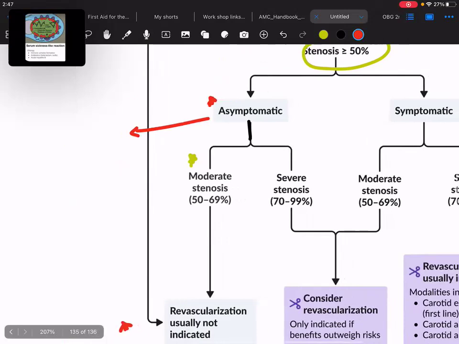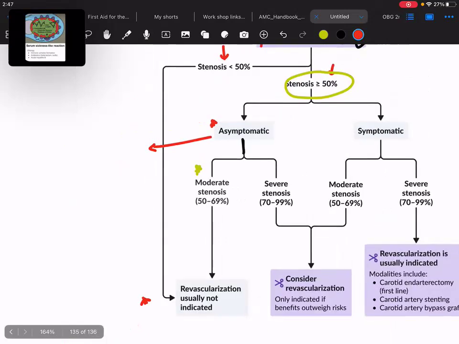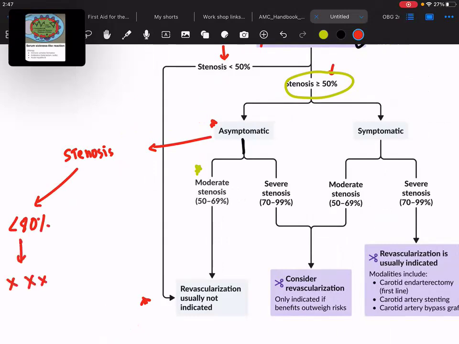If the patient is asymptomatic and the stenosis is less than 80%, no revascularization is required. And if stenosis is more than or equal to 80%, go for revascularization. This is what you will remember. Forget about this part.